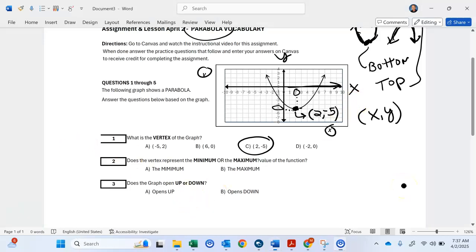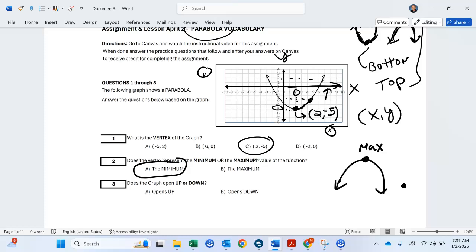So I can get bigger. This vertex is not a maximum because I can get bigger here. This is -3. I can go up here. This is 2. So I can keep getting bigger on the y value, but I cannot get smaller. So that means it's a minimum. If I have one like this, this would be the max because I cannot stay on this graph and get higher. That's the biggest I can get on my y value when I'm trying to get a big y.